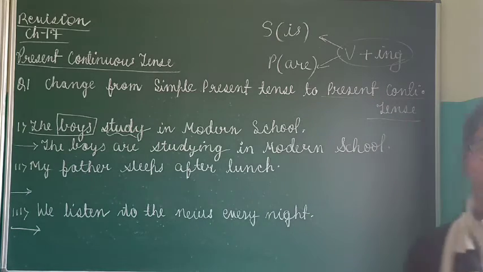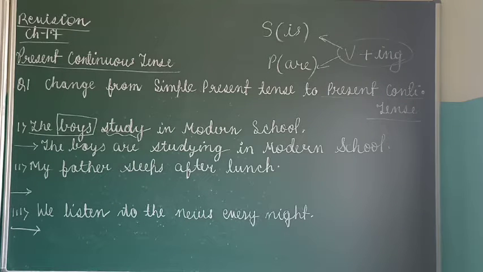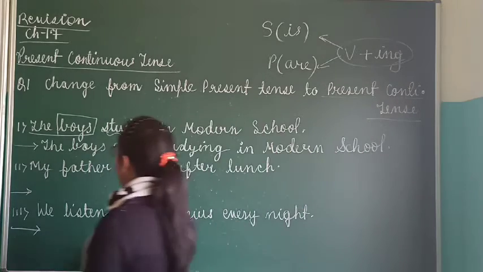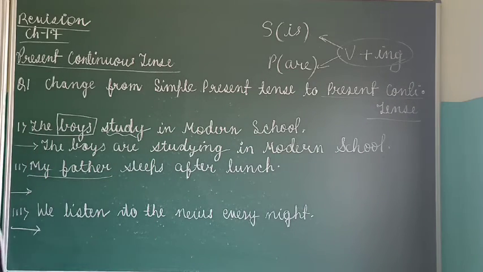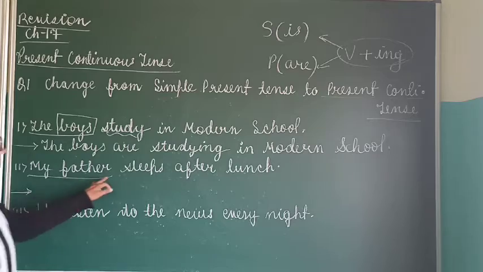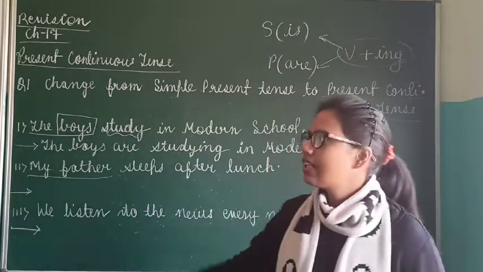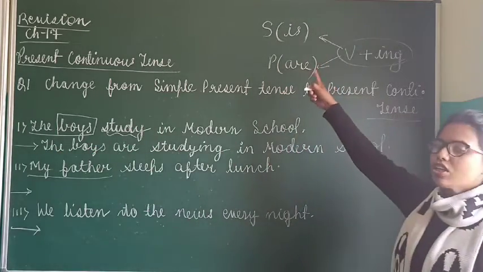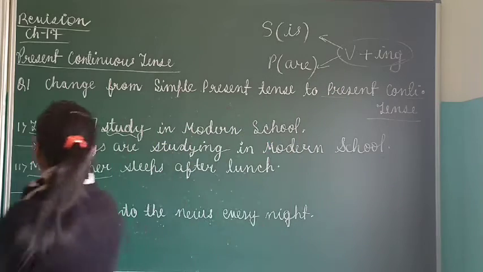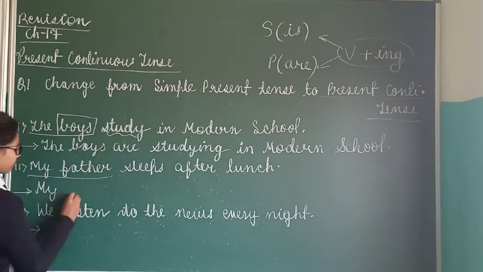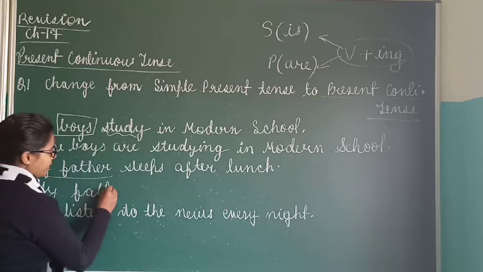Yes? Is it easy? Just first of all you have to identify the subject whether it is singular or plural, and then after accordingly you have to make changes. Like see here, my father in second statement, second sentence you see, my father. First of all you tell me my father is singular or plural? It is singular, so what we will put there is my father is.